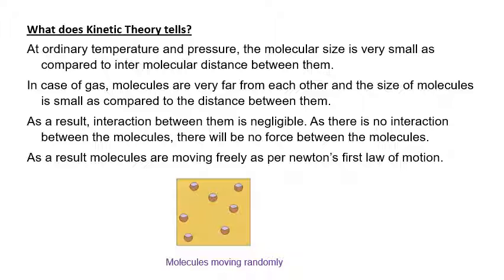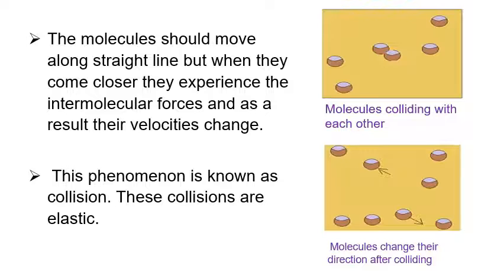As there is no interaction, there will be no force between the molecules, and as a result molecules move freely. The molecules should move along a straight line, but when they come closer, they experience intermolecular forces and as a result their velocities change.